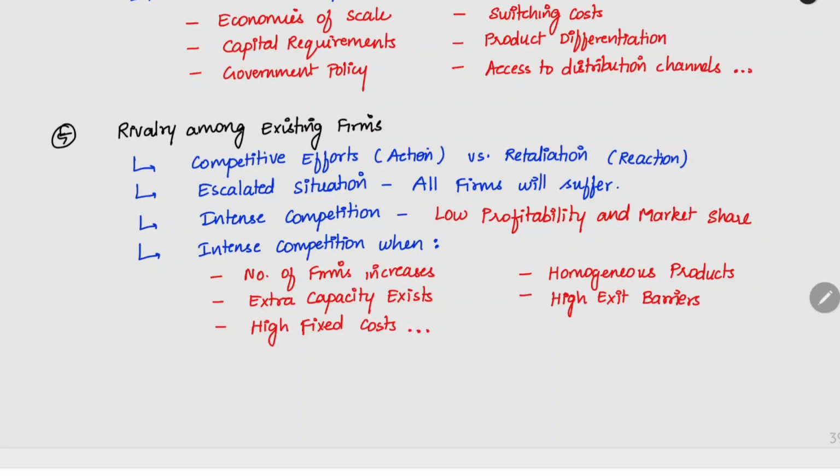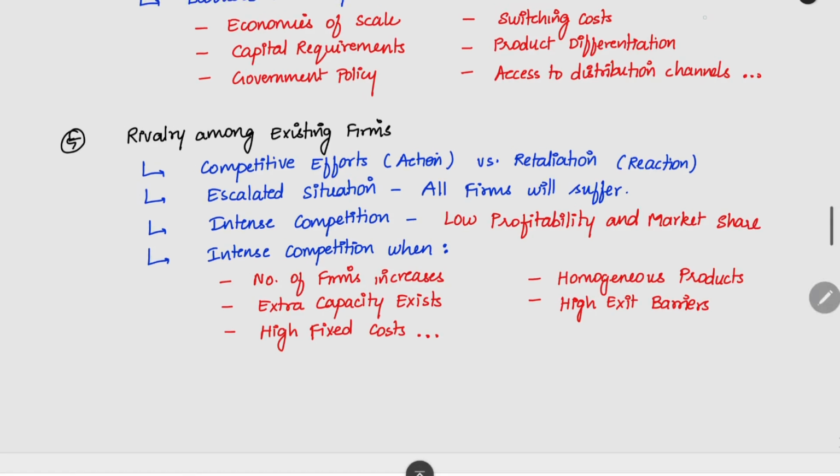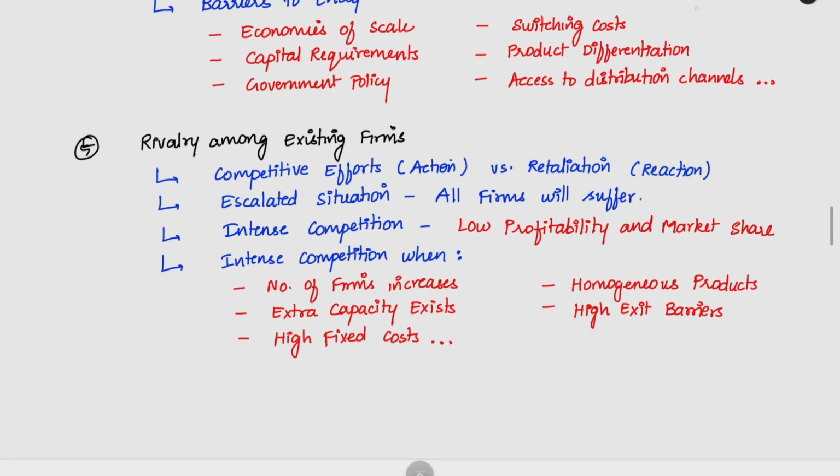Next thing is rivalry among the existing firms. In the market itself, whether there are a lot of firms and there is a lot of rivalry going on. The existing people are already fighting to death among themselves. So it is a very big problem for the industry attractiveness. If there are already a lot of people, and we are going in as a new person, we have to fight with all of them. So it will be a very big problem for us. It is a very big risk. We cannot take that risk.